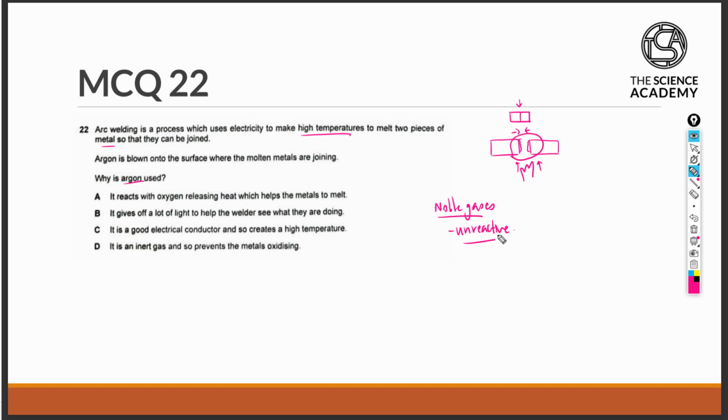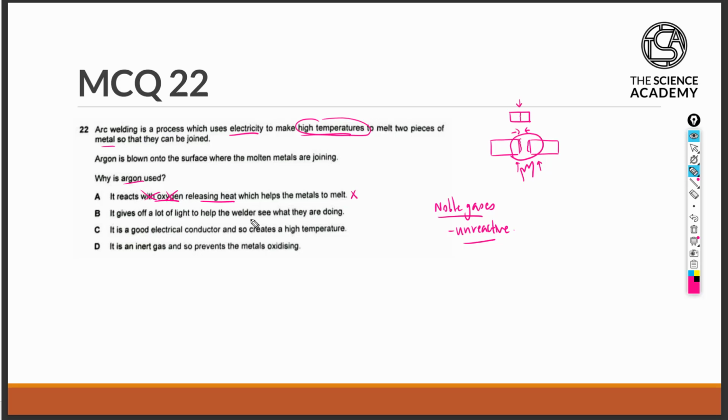Statement A states that it reacts with oxygen, releasing heat which helps the metals to melt. This is incorrect because argon, being very unreactive, will not react with anything else, including oxygen. In this case, electricity is the source of the heat. So we don't need any reaction with oxygen to release the heat needed for this reaction. Therefore, option A is wrong.